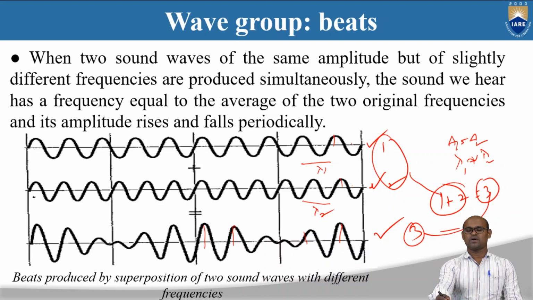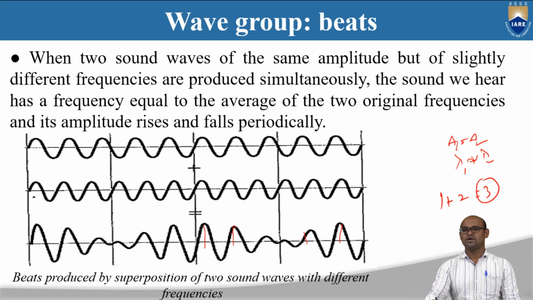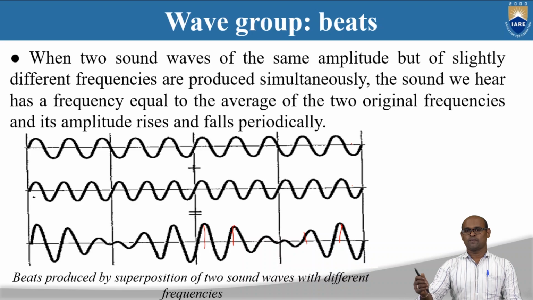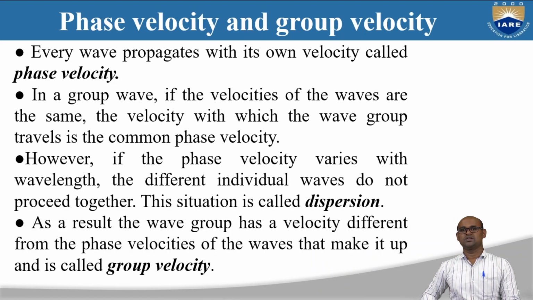To understand that, we have considered these beats, where we take two waves of the same amplitude but different frequencies, and we found that the resultant wave has different amplitudes at different positions. So we can understand what a wave group is, and how to represent it, by using this example of beats. We are now discussing a wave group, not a single wave, so we need to understand what characteristics this wave group has.